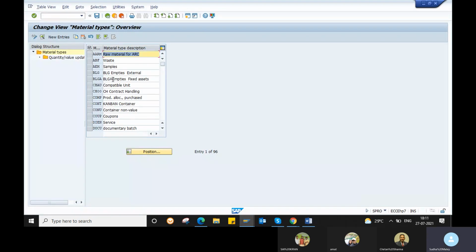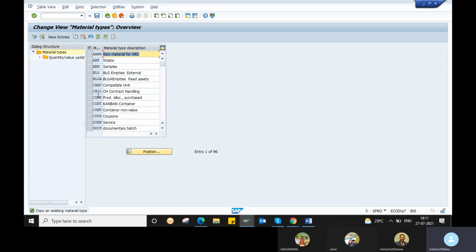So this is your material type. If you want to create a new material type, we can create it here, by copying the standard one. Okay, so it is better to copy. The system also suggests it: if you click on New Entries, the system will automatically say to copy an existing material type. If you copy the standard material type, the controls will also be copied, and then you can change them accordingly.